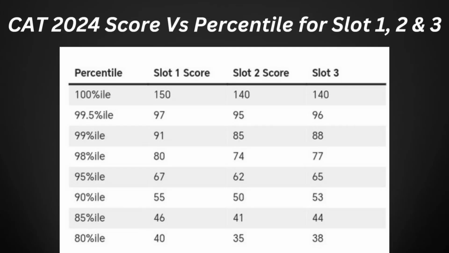Now coming to the CAT scale score calculation. CAT exam is conducted in 3 slots: slot 1, slot 2 and slot 3. If we consider the example of the CAT 2024 entrance examination, then on the basis of the analysis, the difficulty level of slot 1 is considered easy compared with slot 2 and slot 3.